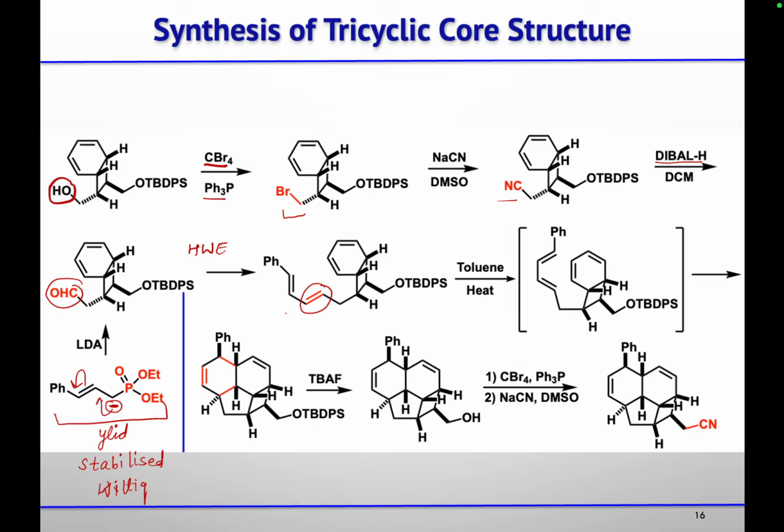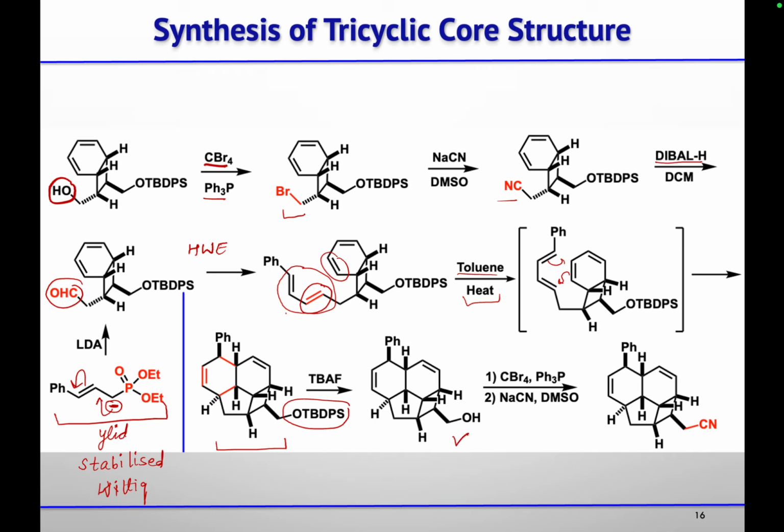Then you have this diene and a dienophile. So using toluene as the solvent and under heating condition, they did this Diels-Alder reaction. So this will go, and you will get this product. Then TBDPS was removed using TBAF. So they got this alcohol here.